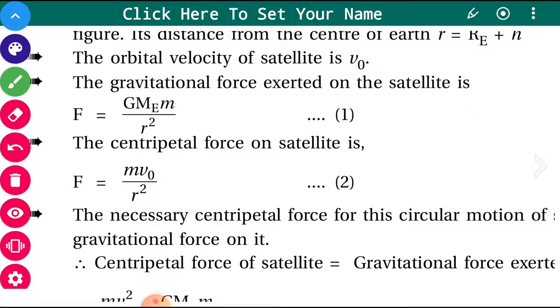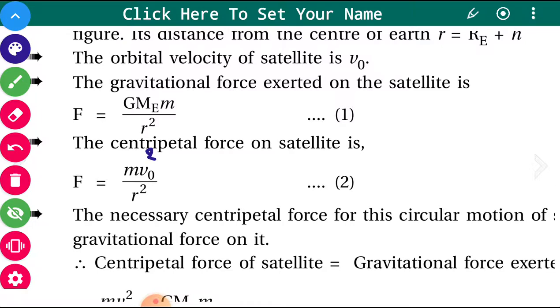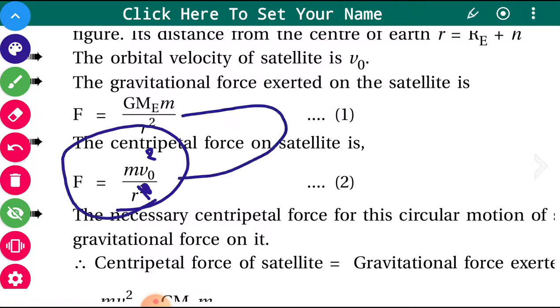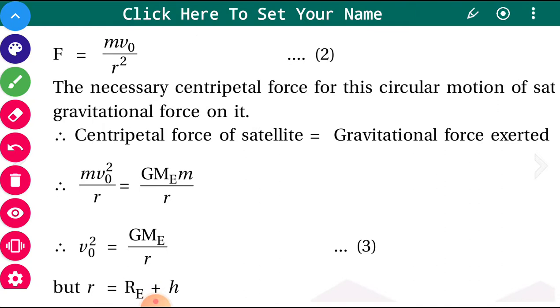And this centripetal force is provided by the gravitational attractive force, so both the forces must be equal. Equating them, mv0 square upon r is equal to GMm upon r square. It should be r square because both the forces are the same.